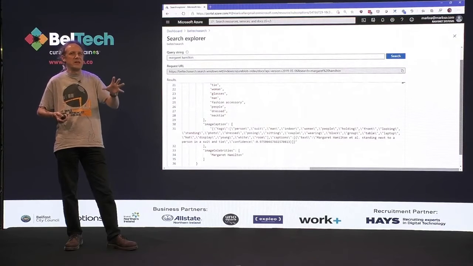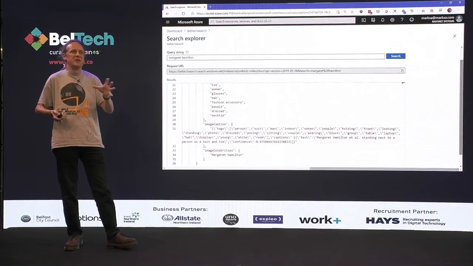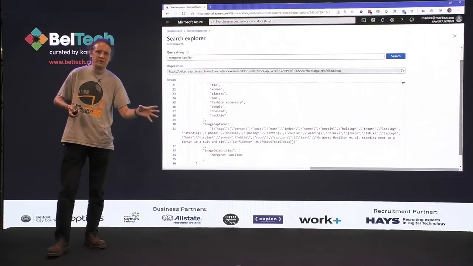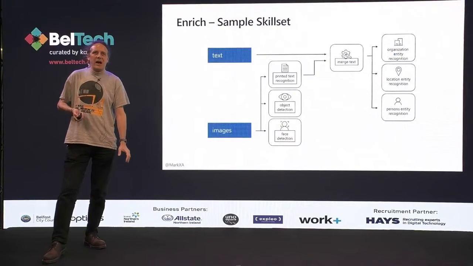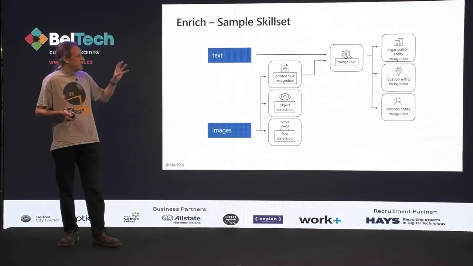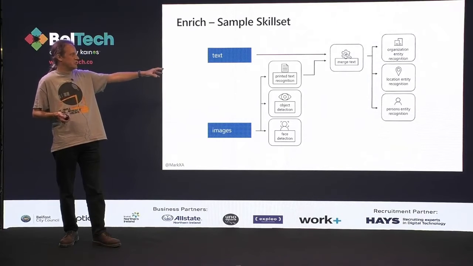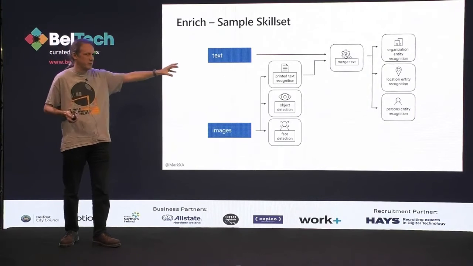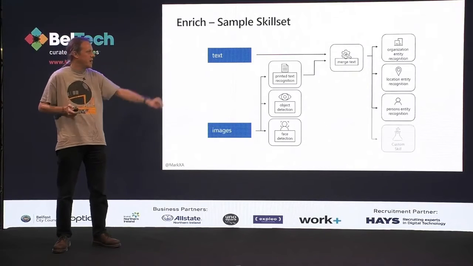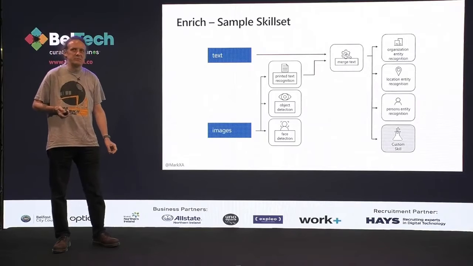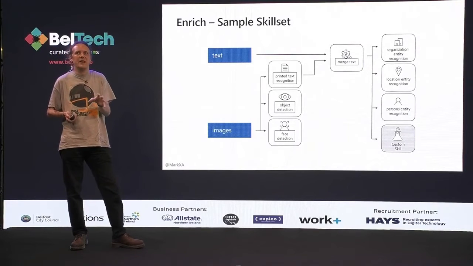So if we had something with just pictures of things that we wanted to find, we could do that search on those documents. Now, this is our skill set. So we've taken their face detection, object detection, text recognition. We've done our OCR. We merged it in with the actual text in the thing, and then we've done some text-based stuff on that. But the other thing we can do, of course, as I mentioned, is custom skills. So this is where we can feed our own information in.